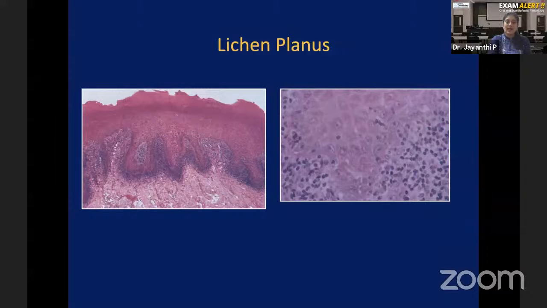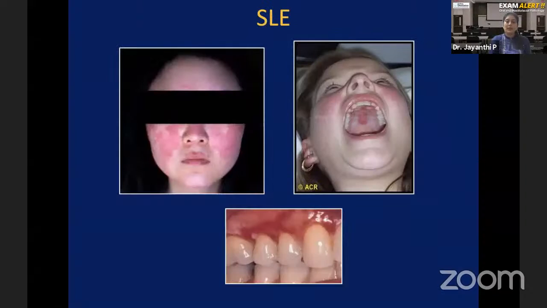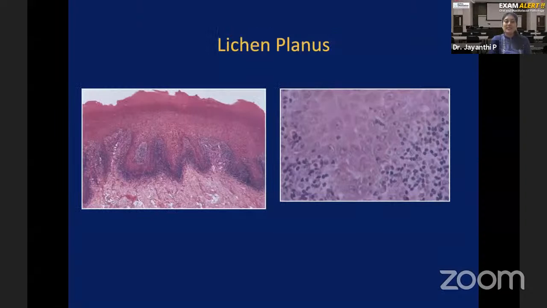Normally, the rete ridges will have a U-shaped or test tube shaped appearance. So whenever the basal cells are degenerated or destroyed by the T lymphocyte, that U-shaped rete ridge appearance will go, and you will get a sharp pointing rete ridge that is called sawtooth rete ridge. If you have a saw, you would have seen how that saw looks. It will have an inverted triangle appearance. That kind of appearance the rete ridges will have. That is called sawtooth rete ridge. That is because of basal cell degeneration. You may see it or you may not see it. That's not a diagnostic feature of lichen planus.